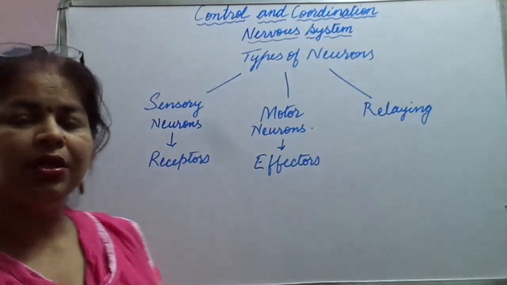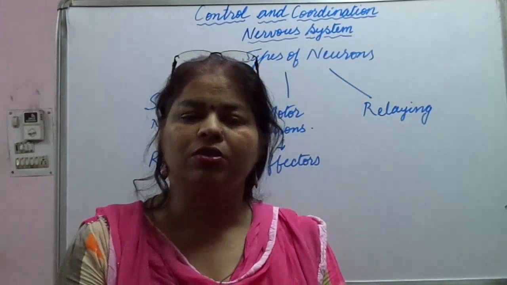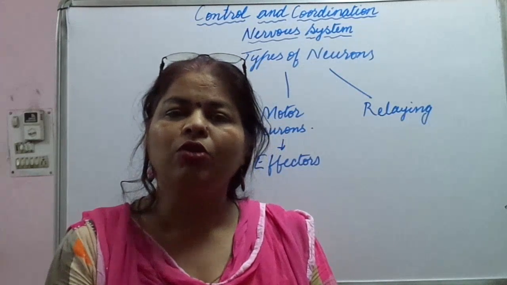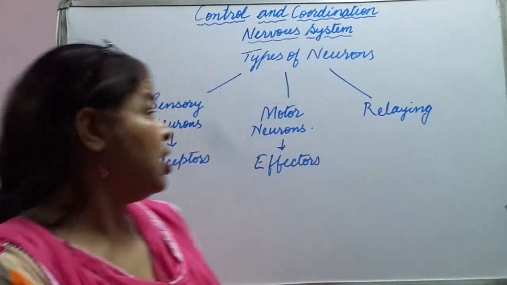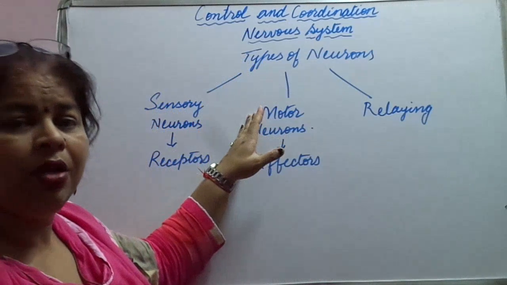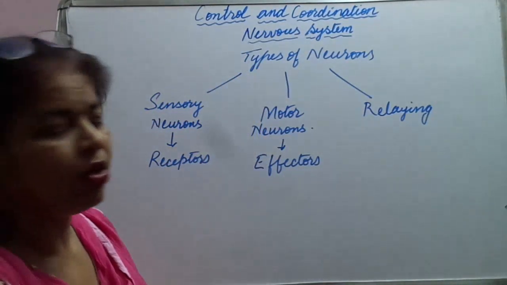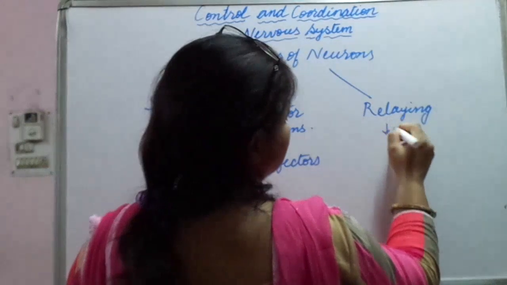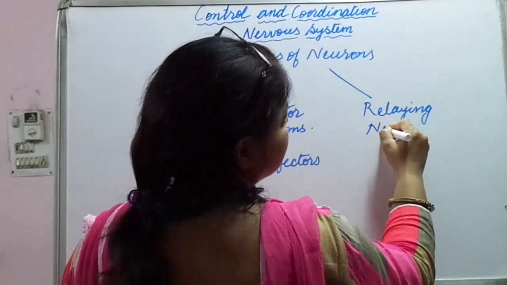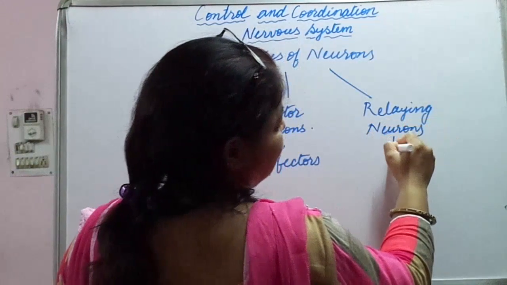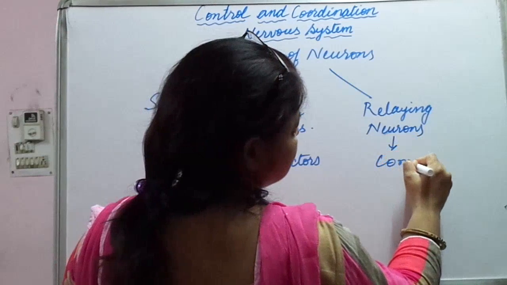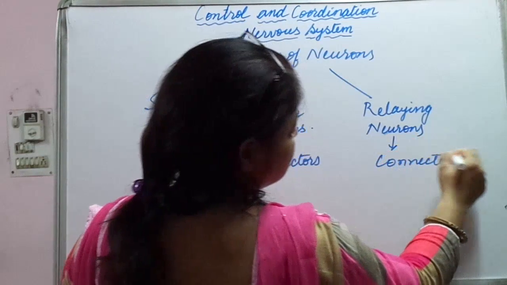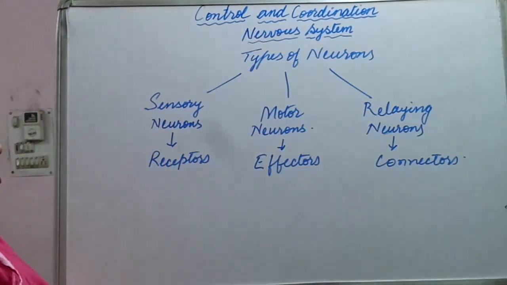Then comes the third category, and that is relaying neurons. What do relaying neurons do? They are actually connecting sensory with the motor neurons. So they are called connectors. So relaying neurons, they are called connectors. Okay. So let us again see.